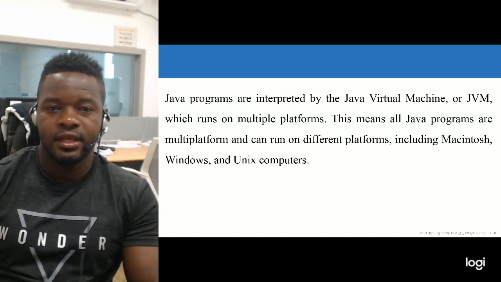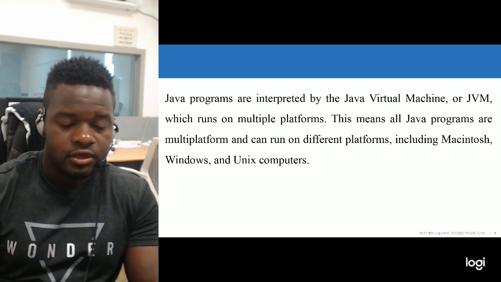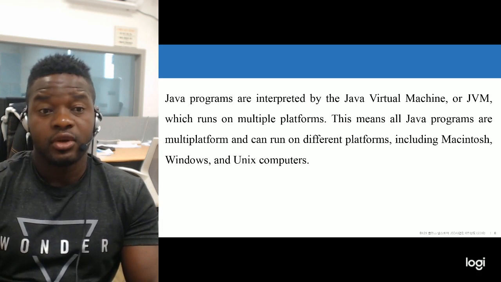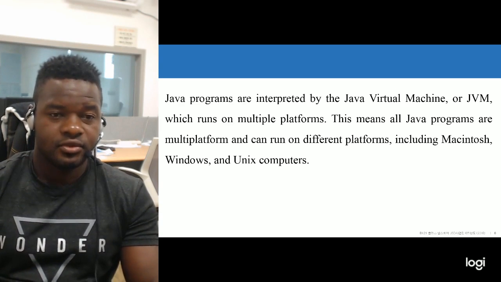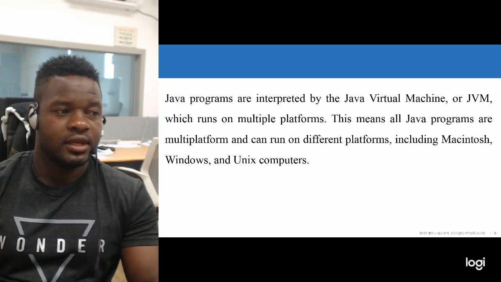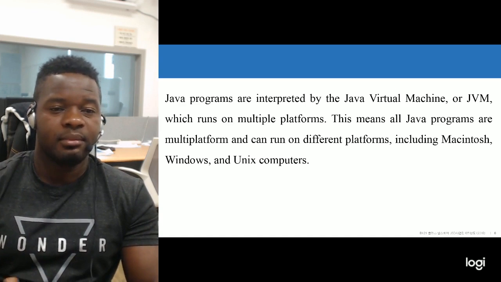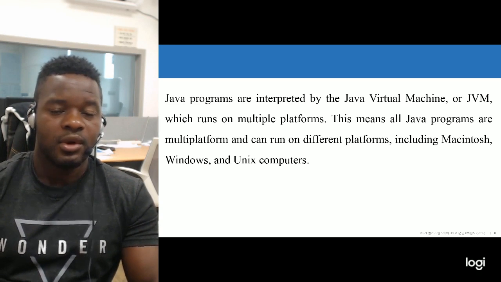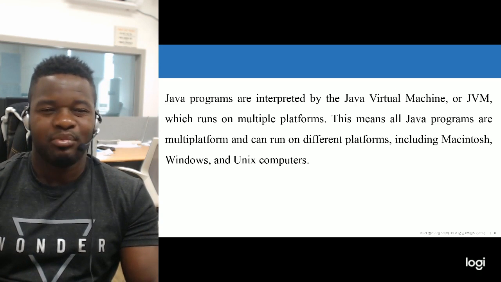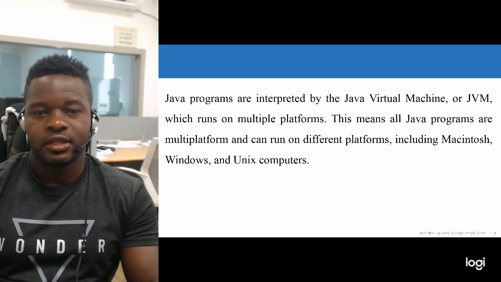A Java program is interpreted by a Java virtual machine. That is what I was saying, because the code that you write cannot be recognized by the computer unless it is converted by a virtual machine. The Java virtual machine is the one that we have to install in our computer so that our computer can understand, or interpret, the code that we write.